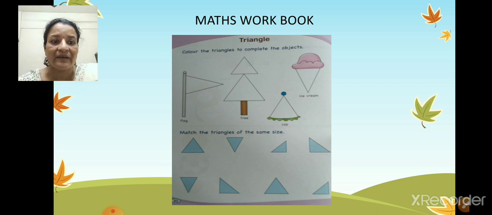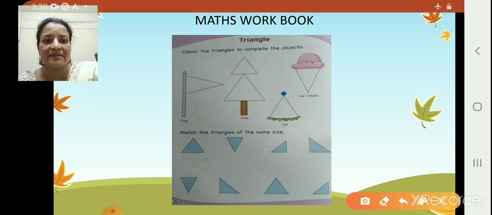Now can you see here? Up it is written triangle. Now what they are asking you to do? Color the triangles to complete the objects. Now can you tell me, children, what is this? It is a flag. So we are going to color the flag, the triangle thing. Just color it, children. Okay?